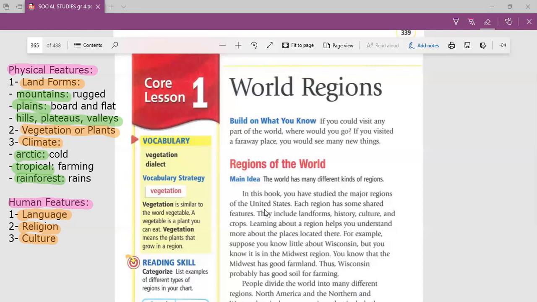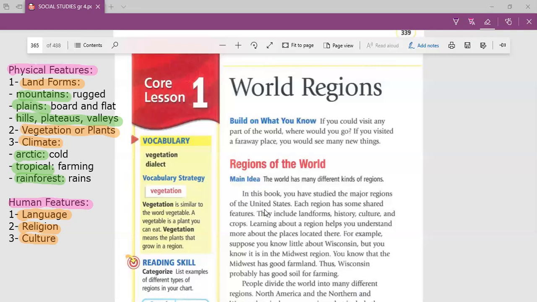I'm sorry. Yes, East, West, Midwest, South, and Northwest. These are the regions of America. We know where each region is located, so we can define each region. For example, the Midwest region of America.